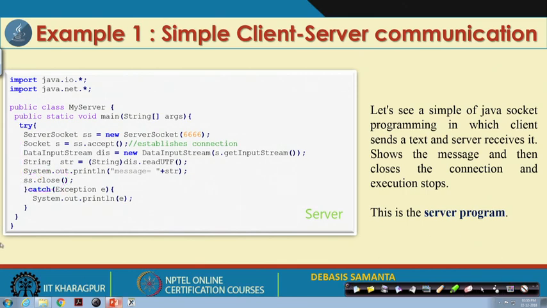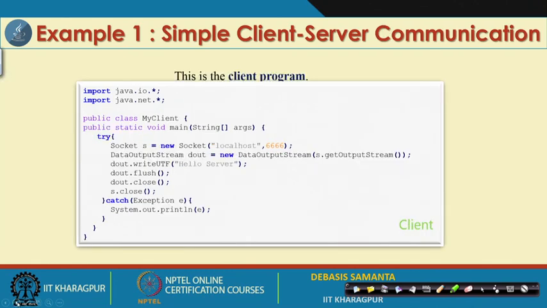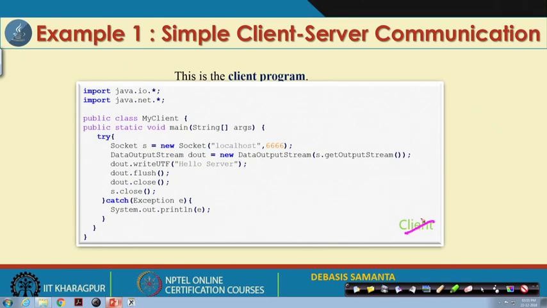This is a server program, and similarly this is the client program. In this client program we create a socket here; S is the Socket object, and then a DataOutputStream, because here the client will send some data to the server. This is the message that the client is supposed to send, and it will be transmitted over the network to the socket.